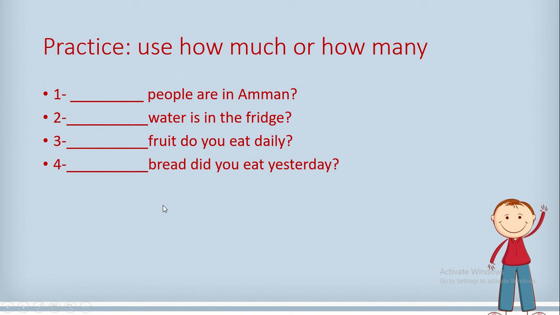People is a countable noun, excellent, because the singular form of it is person and the plural form is people. Water is an uncountable noun, excellent. Fruit is a countable noun, excellent, because the singular form of it is a fruit and the plural form is fruits. Bread, excellent. Bread is an uncountable noun.